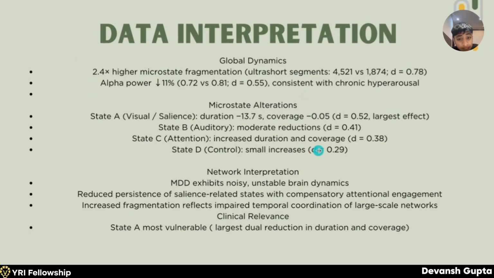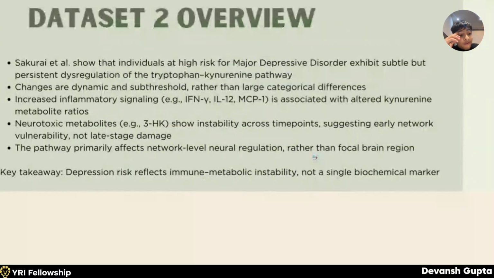Now, what is the interpretation of all this data? MDD exhibits noisy, unstable brain dynamics, reduced persistence of salience-related states with compensatory attentional engagement. Increased fragmentation reflects impaired temporal coordination of large-scale networks, and there's clinical relevance, right? State A is the most vulnerable, so there's the largest dual reduction in duration and coverage when we go from healthy controls to MDD patients.